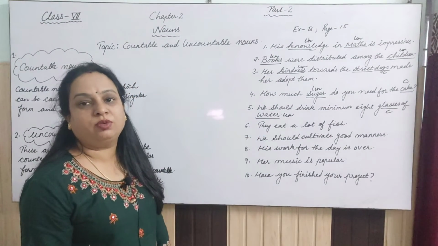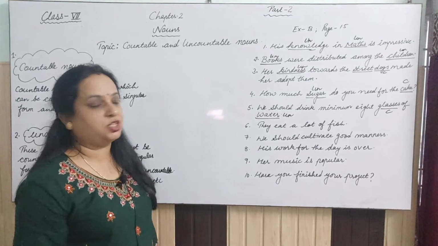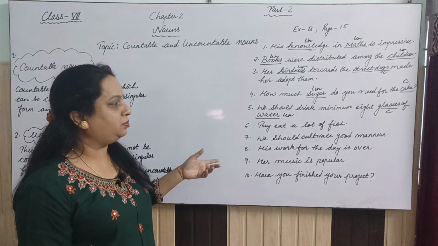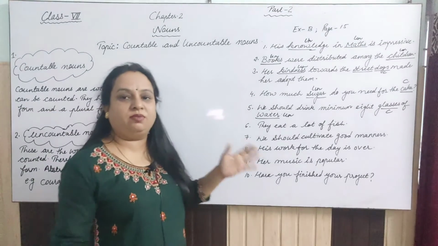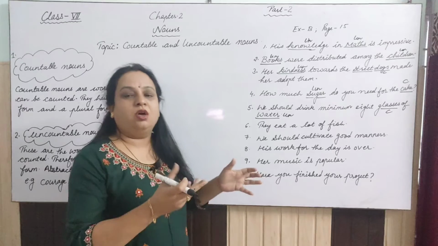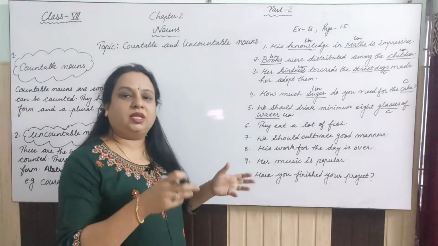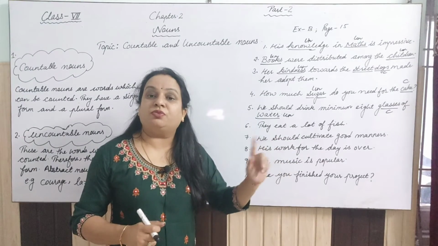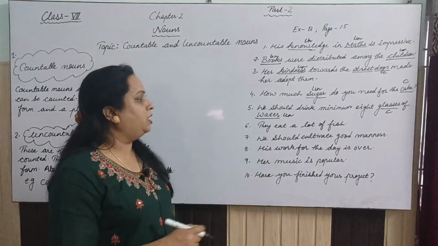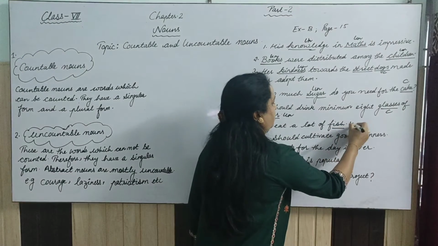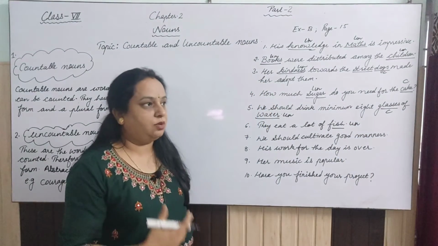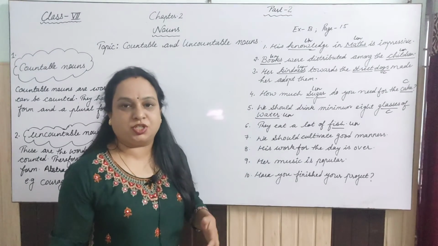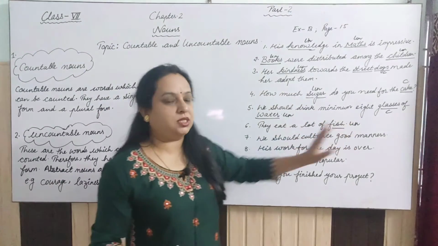Now fish, what will you do? In some cases we have fishes when we talk about a variety of fish, different species of fish. In that case we can write fishes, but generally we do not say fishes. So here it is fish, and that is uncountable.